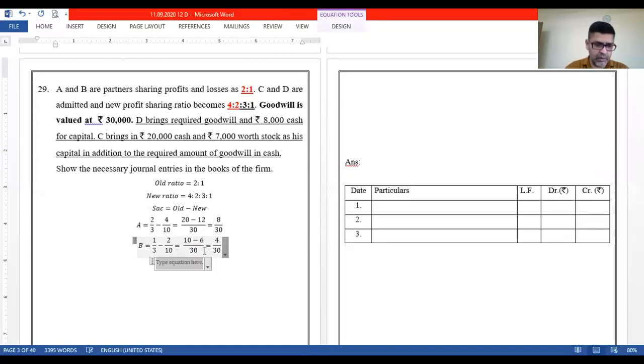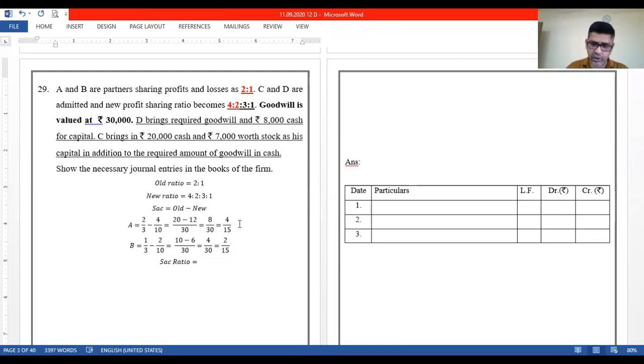So now over here, if I have to write the sacrificing ratio, though it is 8/30 and 4/30, let us reduce this. 8/30 will be 4/15, and over here 4/30 is 2/15, right? Okay, so sacrificing ratio can be seen as 4:2 or otherwise 2:1.